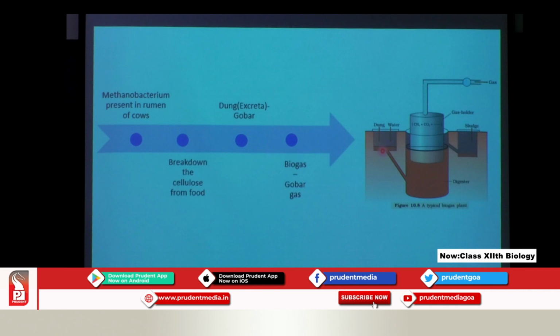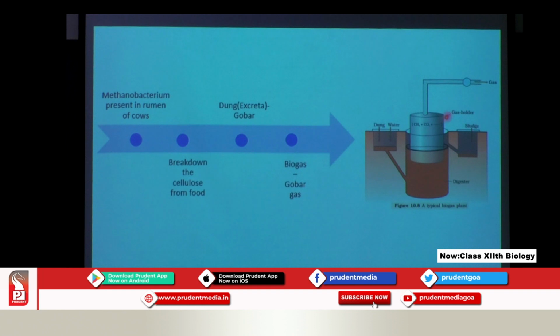The biogas plant consists of a concrete tank around 10 to 15 feet deep, and all the biowaste is collected. Dung is put there, a slurry is made of dung and water, and the slurry is covered by a floating cover. This cover goes on rising as the gas is produced.